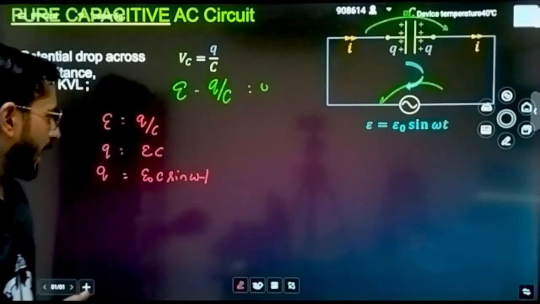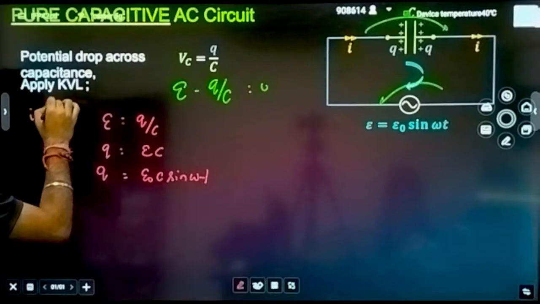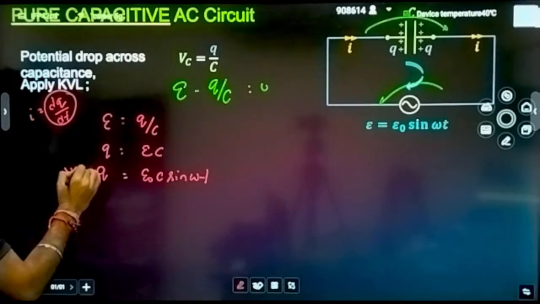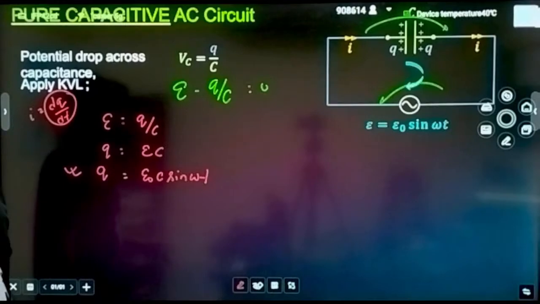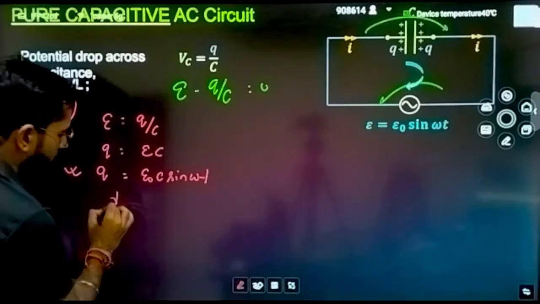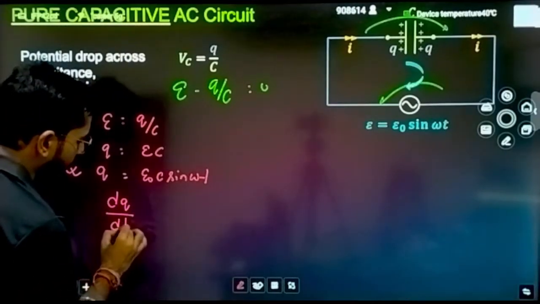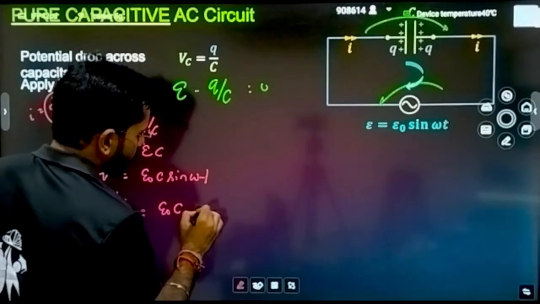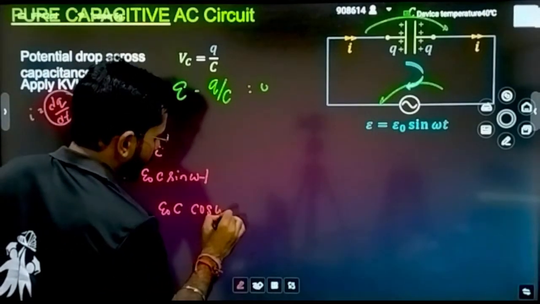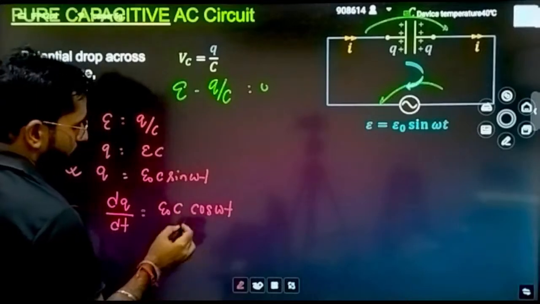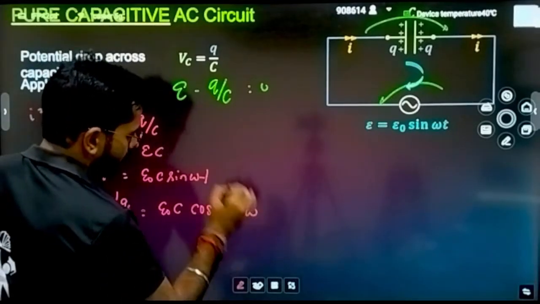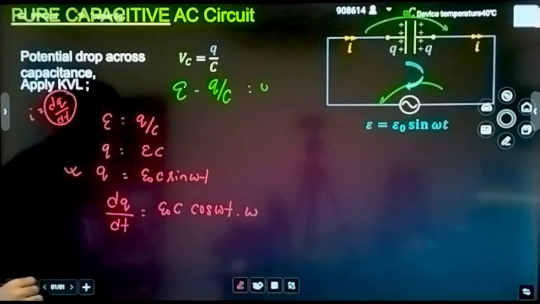So how will I get it? I know that current is equal to what? dq by dt. That means if I differentiate this charge term with respect to time, I will get my current, correct? So now differentiate it. dq by dt is equal to E naught C into sine of omega t. You will get the differentiation cos of omega t, and because of the chain rule, you will get omega as well.